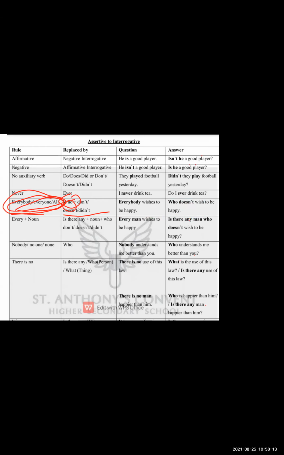How will you come to know that this is negative? Because doesn't shows the negative word, and in this sentence I'm asking some kind of question, that means it is interrogative. Okay, now let us see the next.